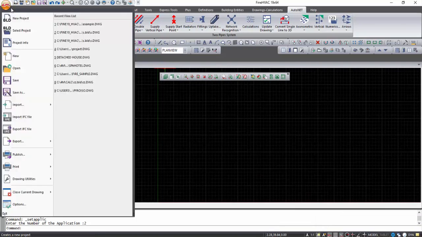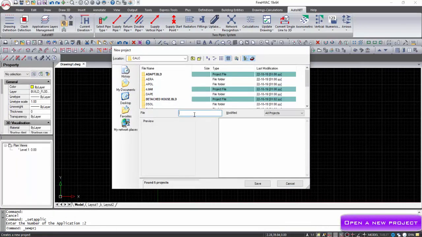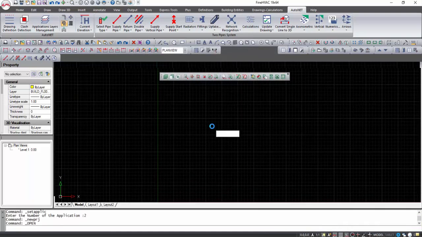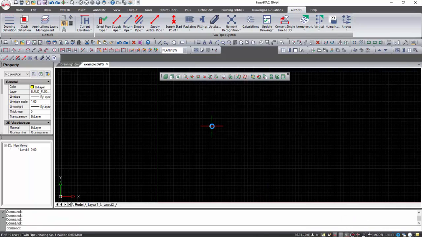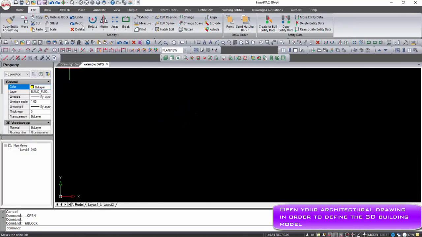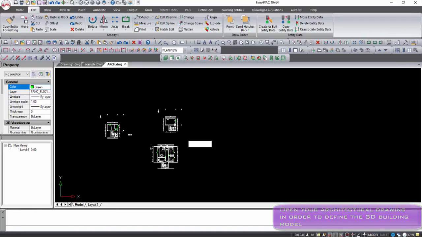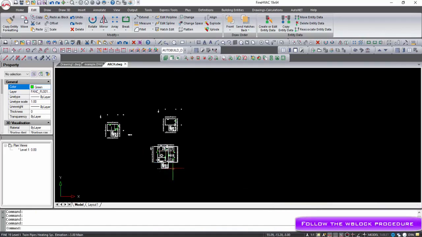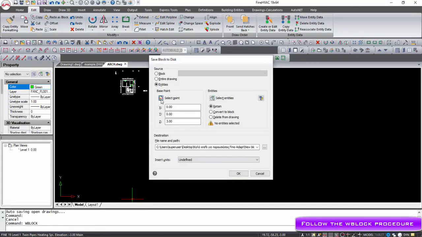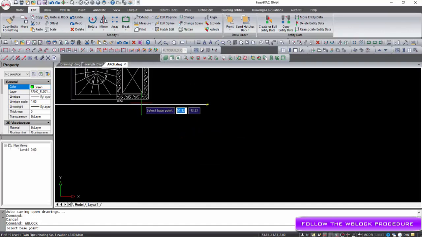You can define a new project through the corresponding option in the File menu. In order to load an existing project, which has been created with the program, you choose Select Project. It is given the capability to insert either IFC files or DWG drawings as external references following the W-block procedure. The W-block command allows us to save part of a drawing as a block. When this command is selected, you are prompted to enter the file name, the base point and the path of the block file saved.